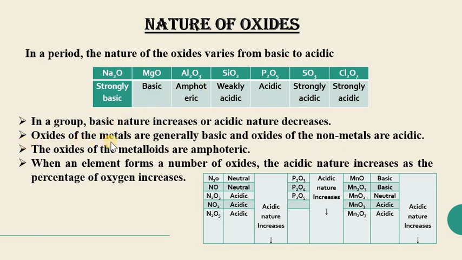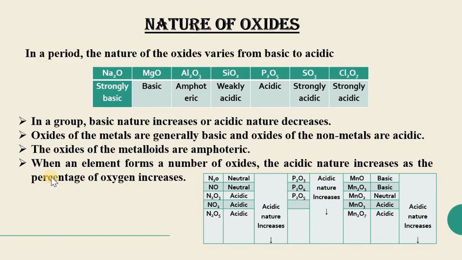Oxides of the metals are generally basic because most of the metals are present on the left side. So oxides of the metals are generally basic and oxides of the non-metals are acidic. Non-metals are present on the right side of the periodic table, so those are acidic in nature. Metals are mostly present on the left side, so they show a basic nature. The oxides of the metalloids, or semi-metals you can say, are amphoteric in nature.